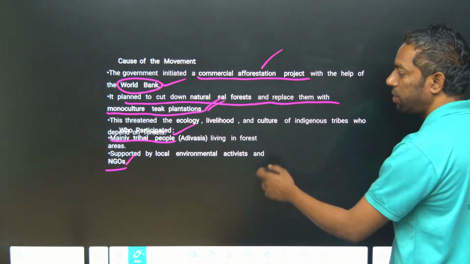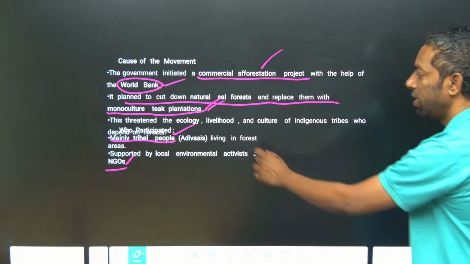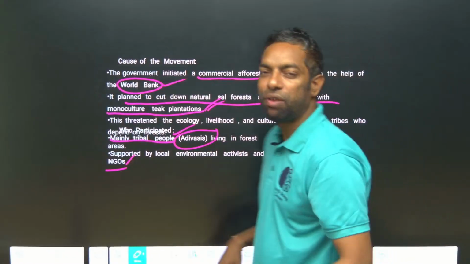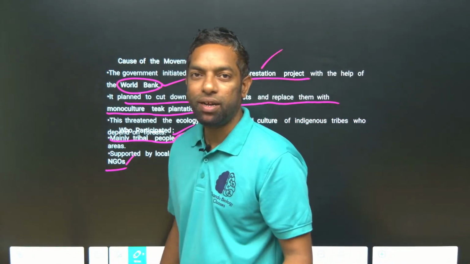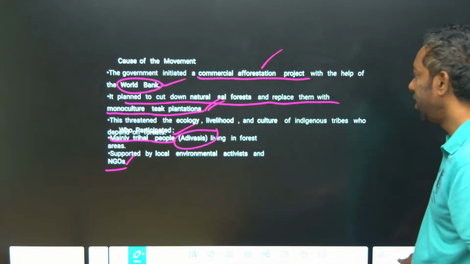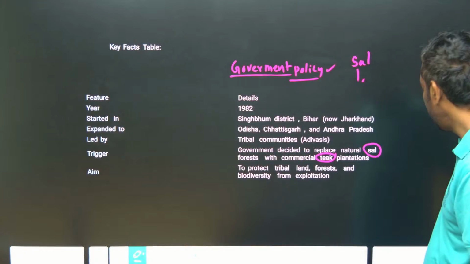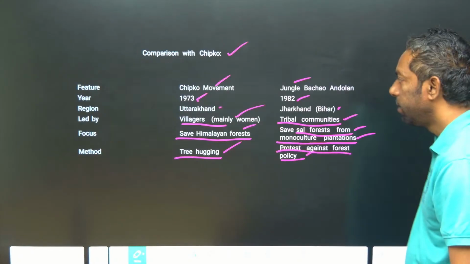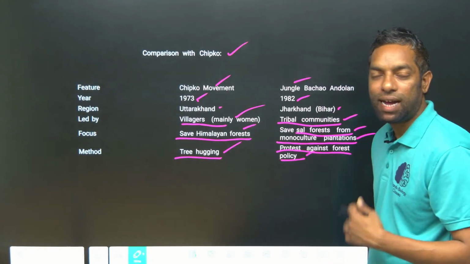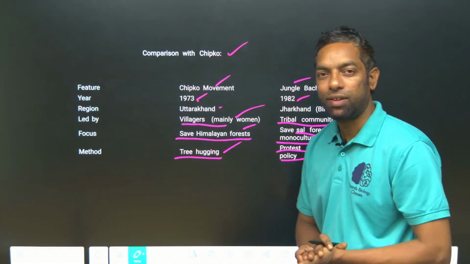Local communities and NGOs fought, and the Adivasi. They can ask you which one of the following movements is the Adivasi movement. The Adivasi movement is Jungle Bachao Andolan. This is the key fact.